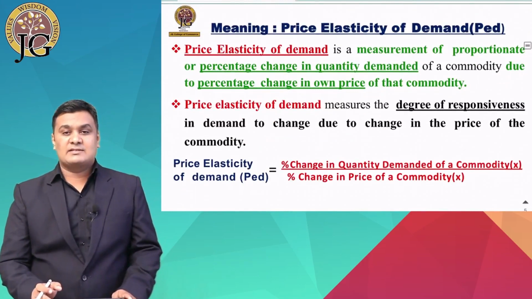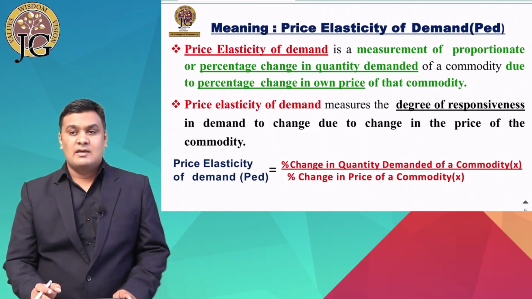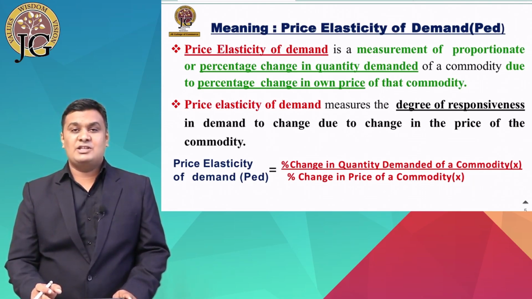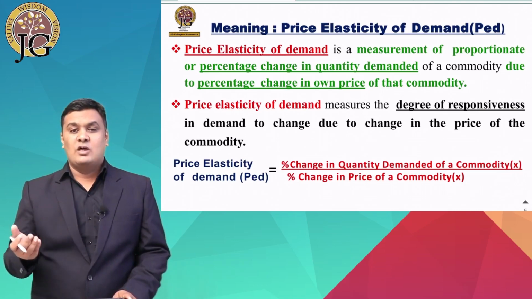Now you can see in the slide that here I have given the price elasticity of demand meaning. What we mean by price elasticity of demand? It shows the percentage or the proportionate change in the quantity demanded due to the percentage change in price of that commodity. So अगर किसी चीज की प्राइस में कोई भी तरह का परसेंटेज चेंज आता है तो उसकी वजह से उसकी डिमांड में कितना चेंज आएगा, that we can know with the help of price elasticity of demand.